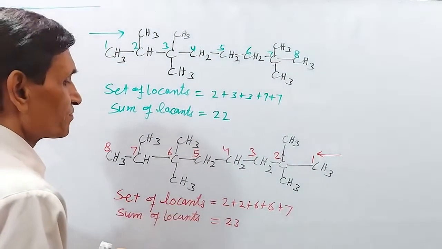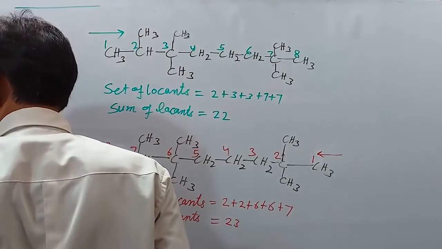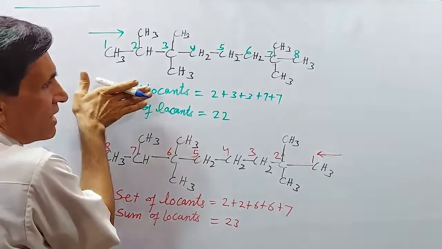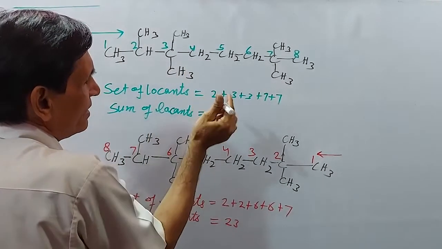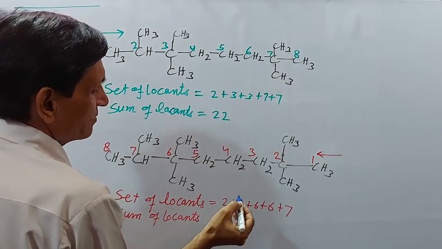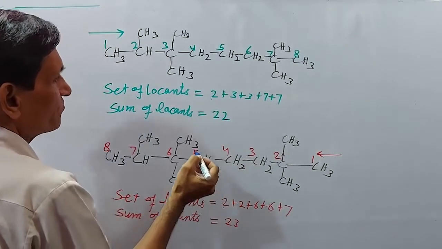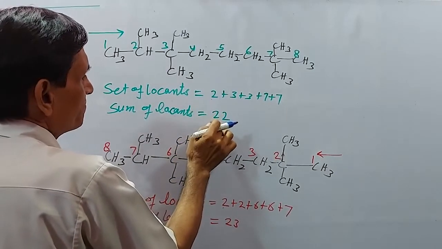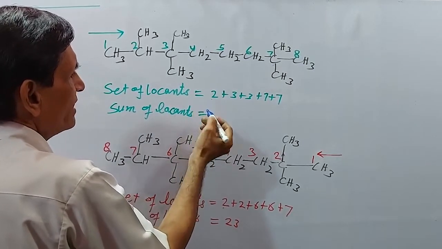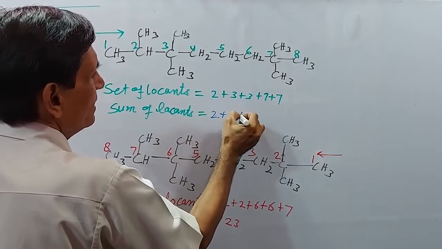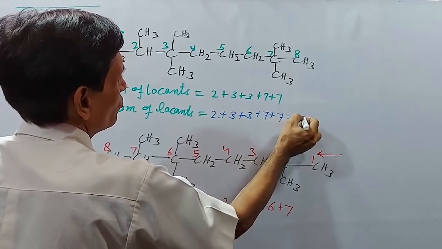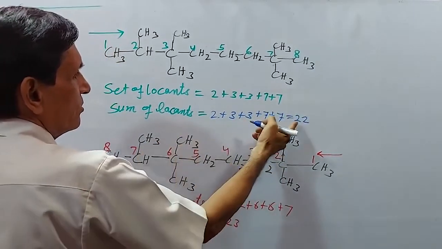But according to the first point of difference rule, start from this direction. Here the first is 2 and here also the first is 2. The sum of locants here is 2 plus 3 plus 3 plus 7 plus 7, which is 22, as I just told you.